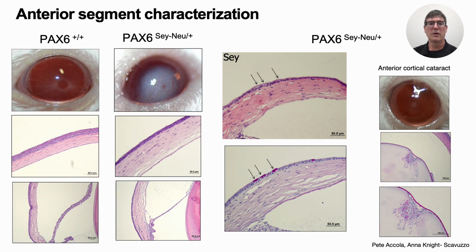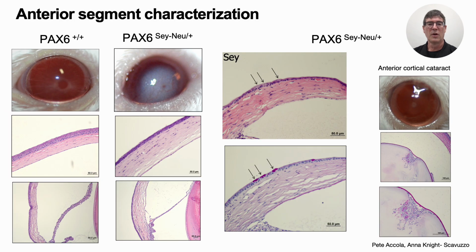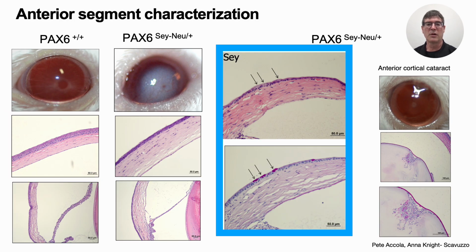In small eye mice, like humans, the corneal stroma is thicker and the corneal epithelium is thinner than for PAX6 normal mice, as can be seen in these histological images. In most corneas from small eye mice at 2 to 4 months of age, and this is 31 out of 39 animals, we find the presence of goblet cells, here marked by arrows and the pink PAS-H staining.